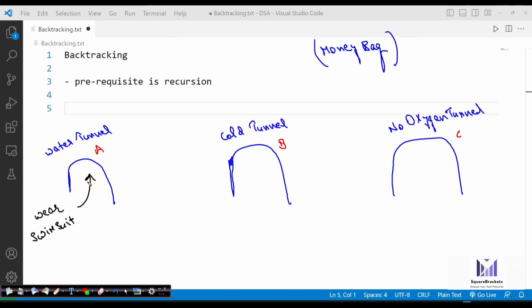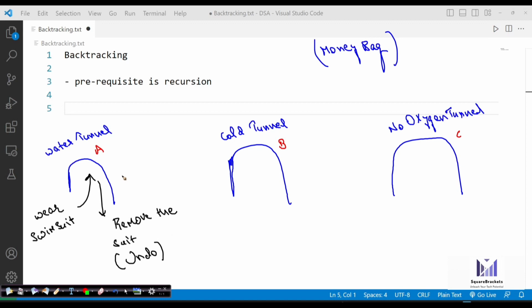To protect ourselves, we wear this swimsuit. Now you get inside this water tunnel and you see that there is no money bag available. So you simply get back from this tunnel and remove this suit. That means undo whatever you did, you undo that particular operation.